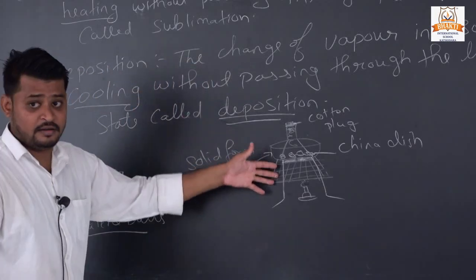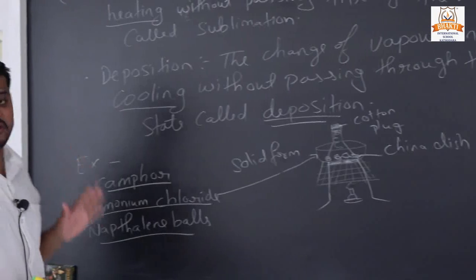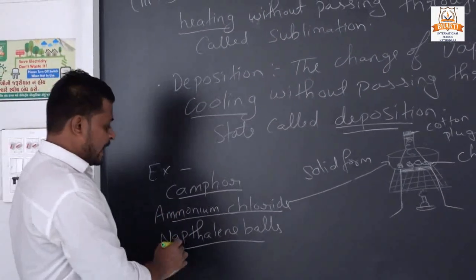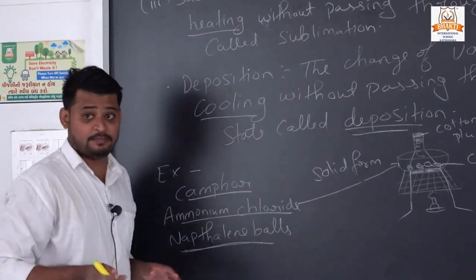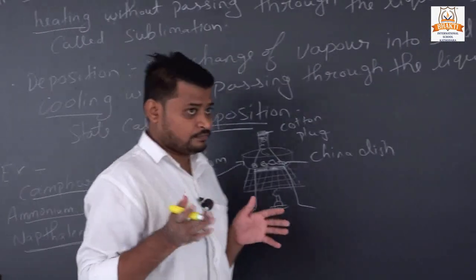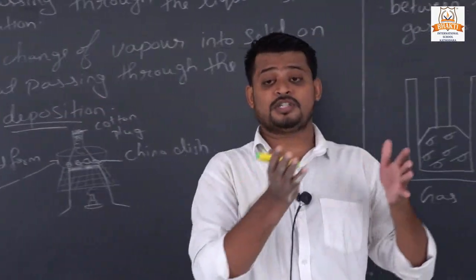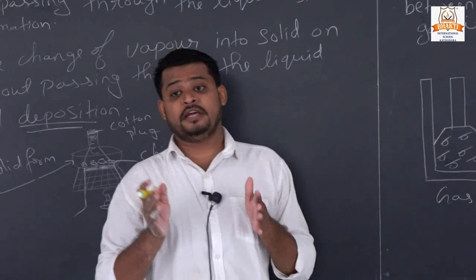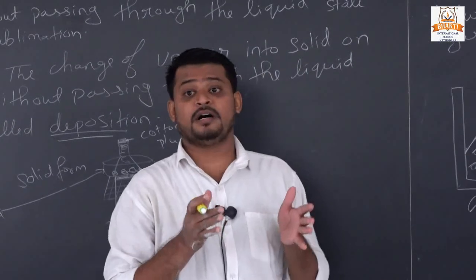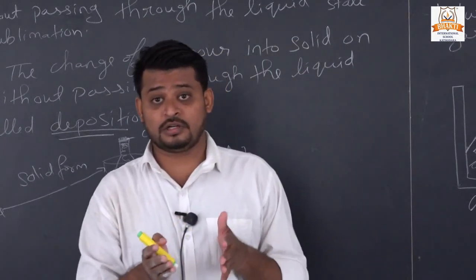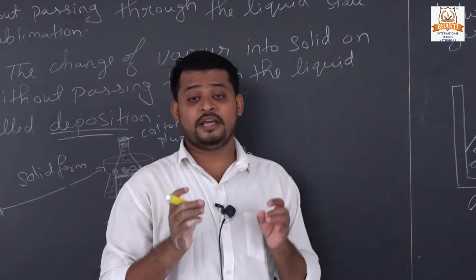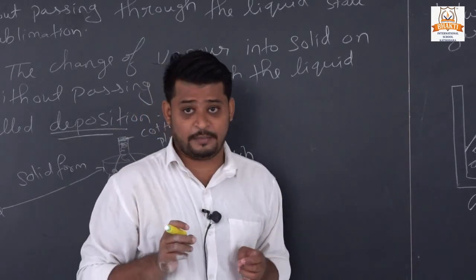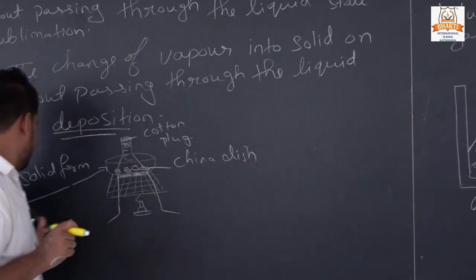So you understand what is sublimation and what is deposition. And another, naphthalene ball. What is naphthalene ball? You can ask your mother, when they put the woolen cloth and cotton cloth in the cupboard, they use some chemical, that is naphthalene ball.